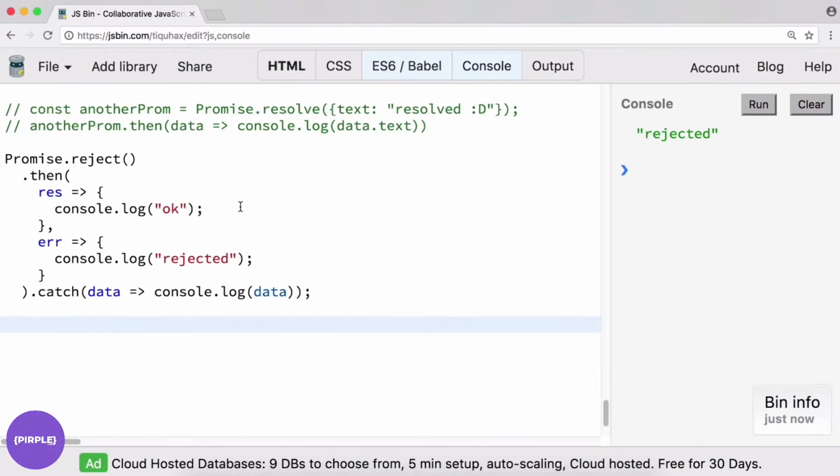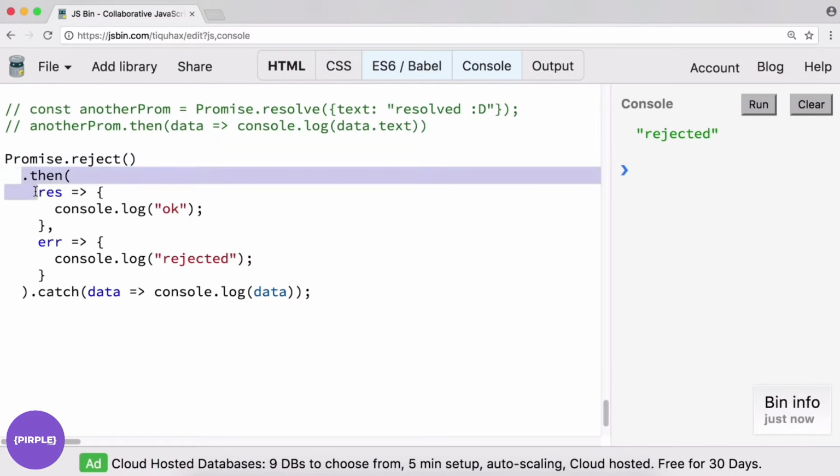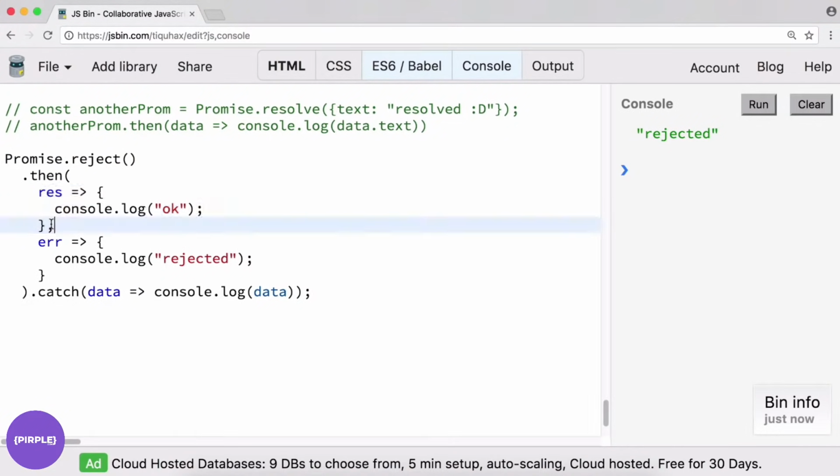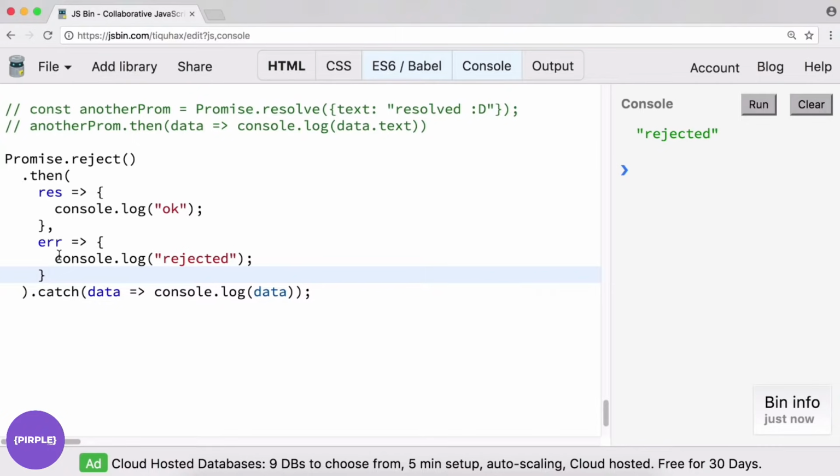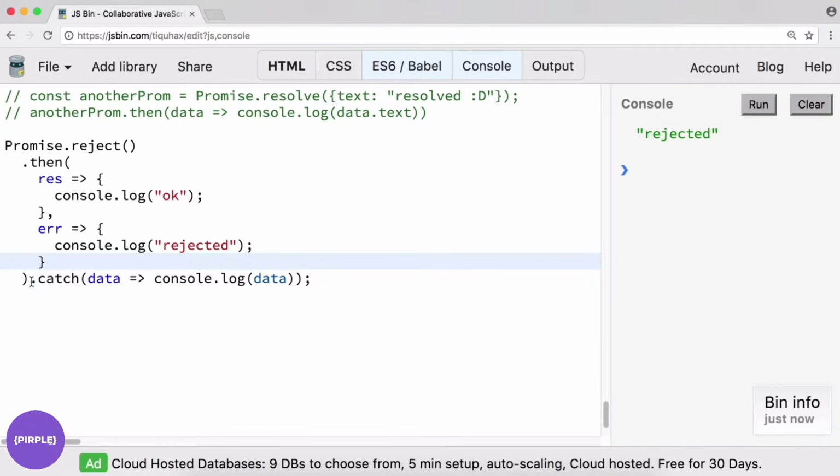We'll explain that one more time just for the sake of clarity. So promises are chained together. What's happening here is we get a rejected promise and we say, okay, when we get this promise back, do something. And if it's successful, we will do this. If it's unsuccessful, the second argument is always kind of an error or a rejection handler. In this case, we are console.logging "rejected". This catch will catch any and all errors that aren't handled inside the .then statement, for example.